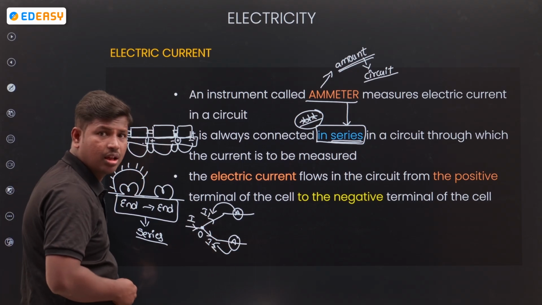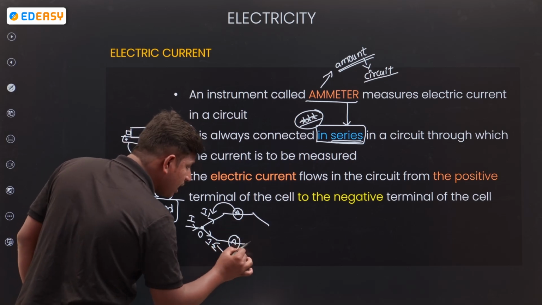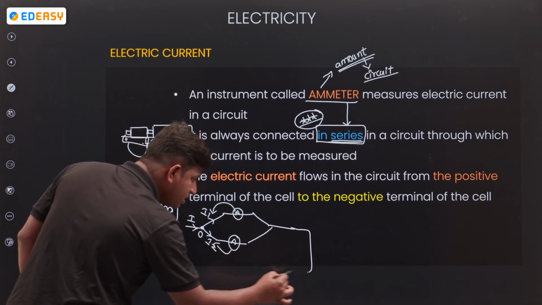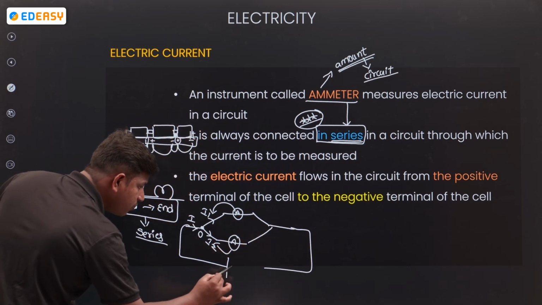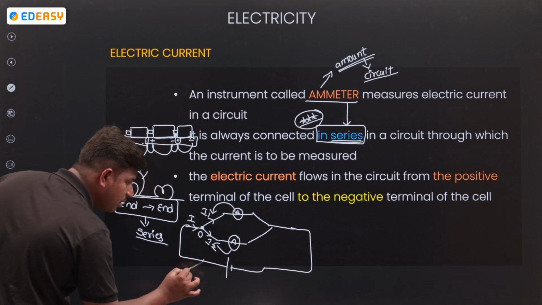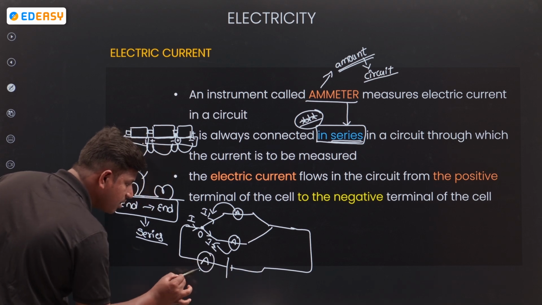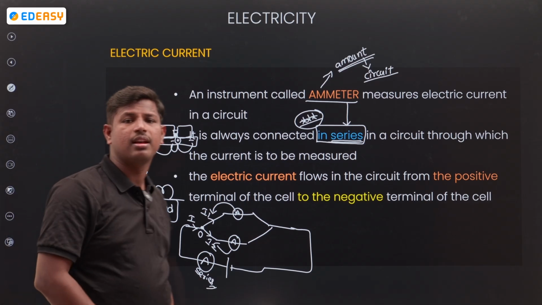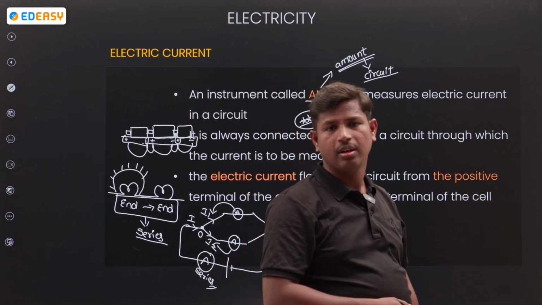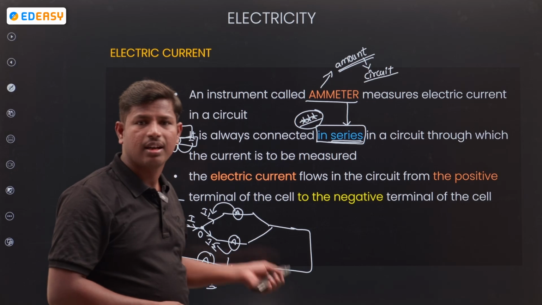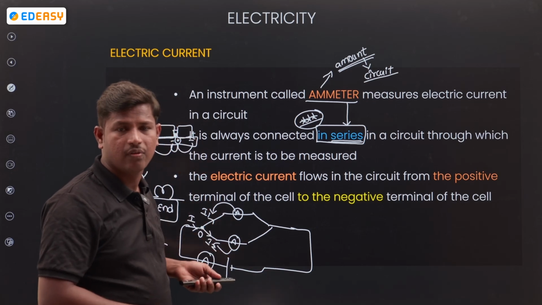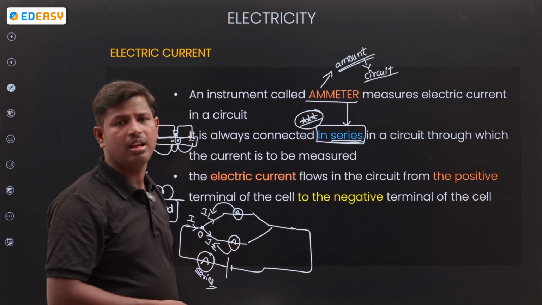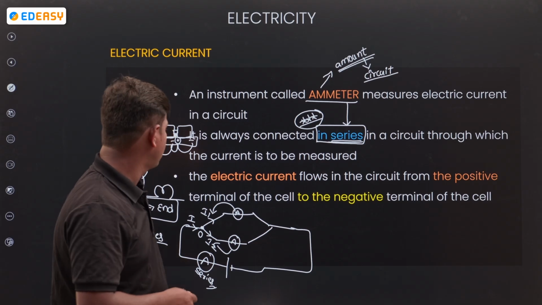If I connect the ammeter here, I will get only this current. So if I need the total amount of current through the circuit, how much flow is present in the circuit, then I have to connect it always in series. With the resistance also, you connect in series only.